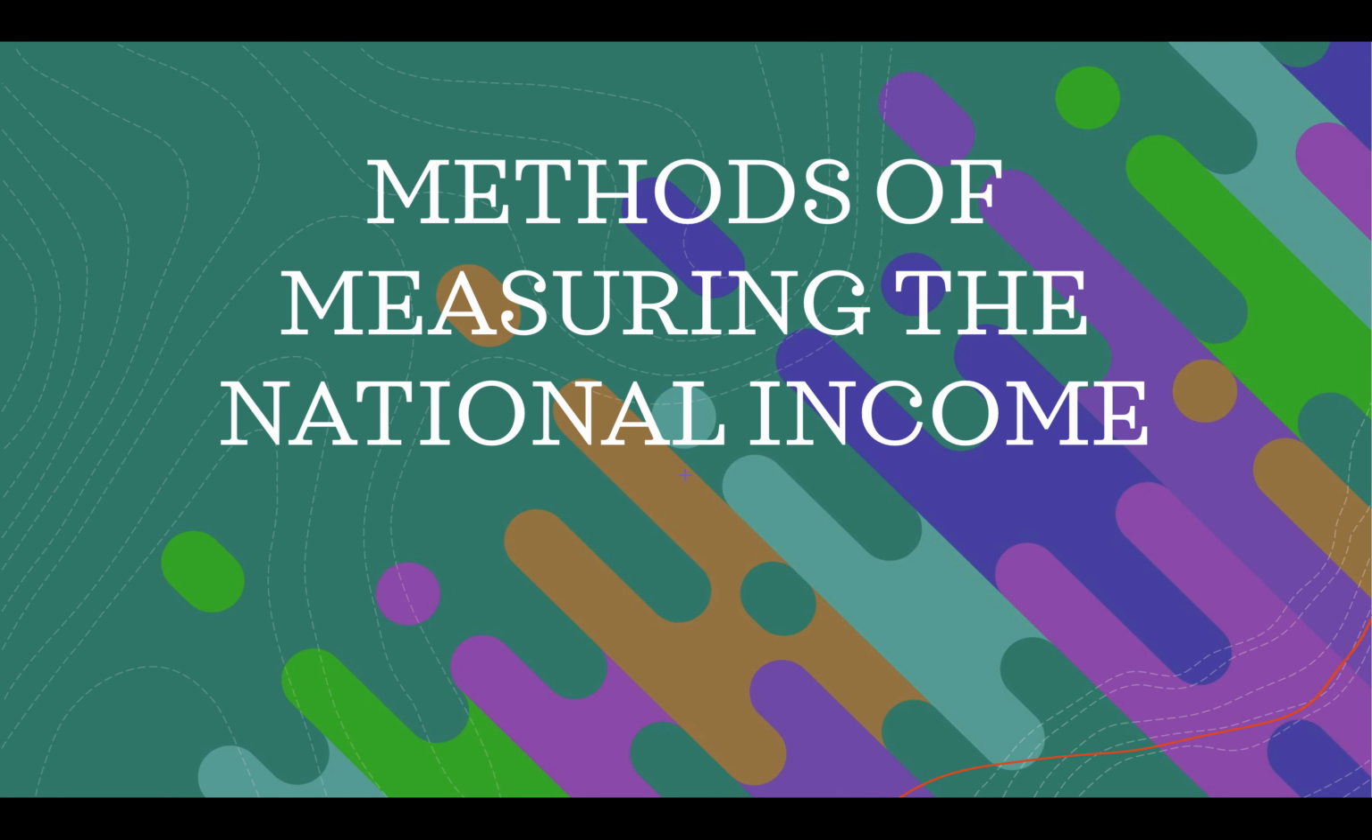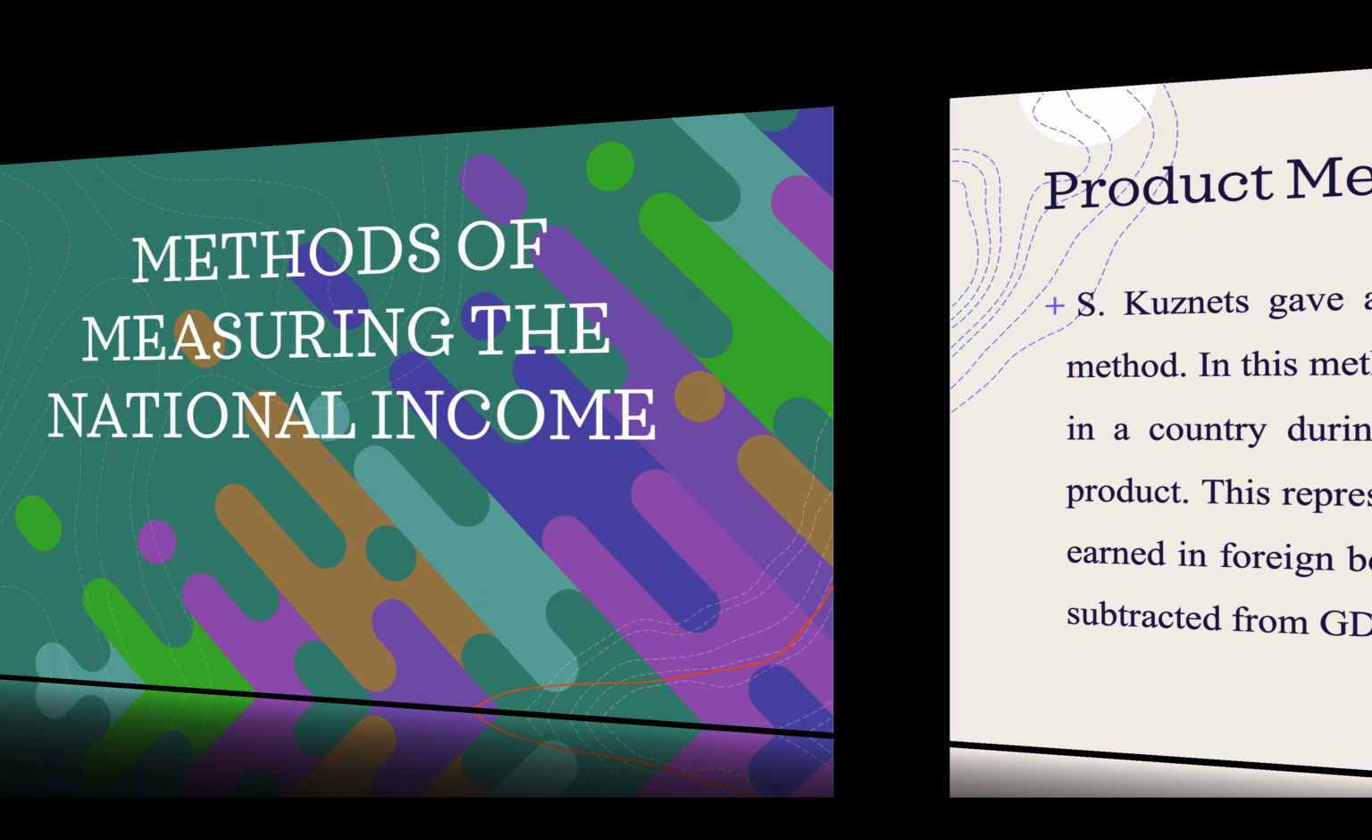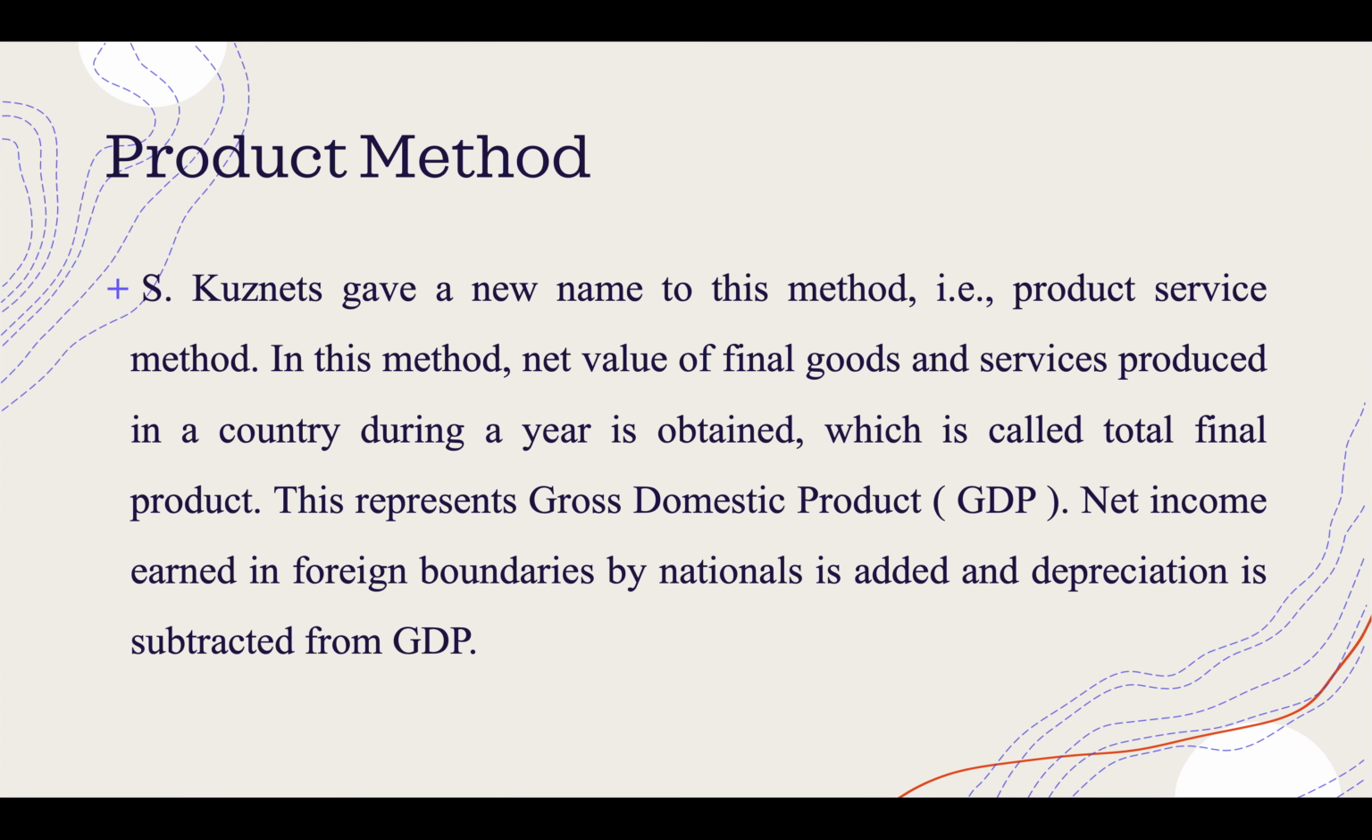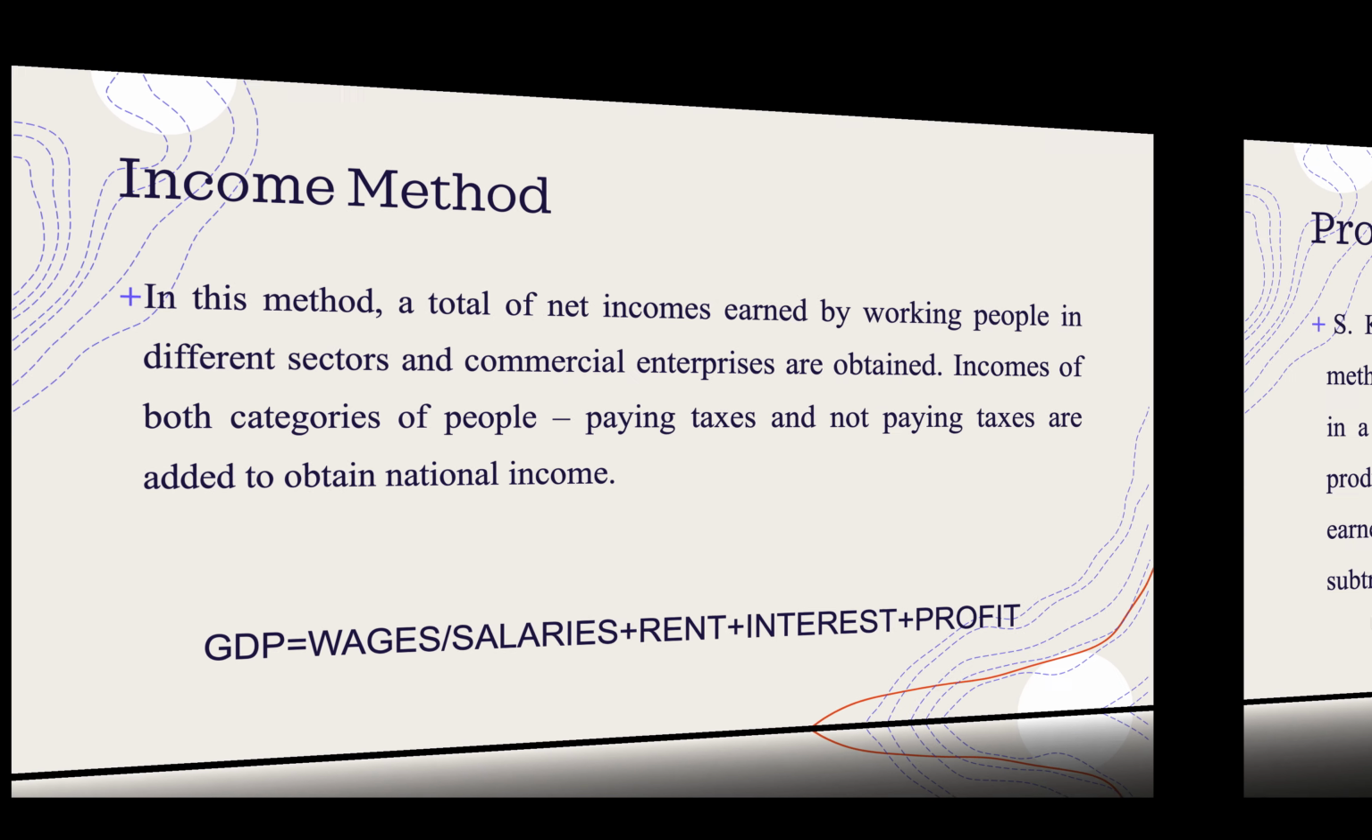So let's go to the methods of measuring the national income. There are certain methods, firstly the product method. S. Kuznets gave a new name to this method, that is the product service method. In this method, the net value of final goods and services produced in a country during a year is obtained, which is called the total final product. This represents gross domestic product. Net income earned in foreign boundaries by nationals is added and depreciation is subtracted from GDP.